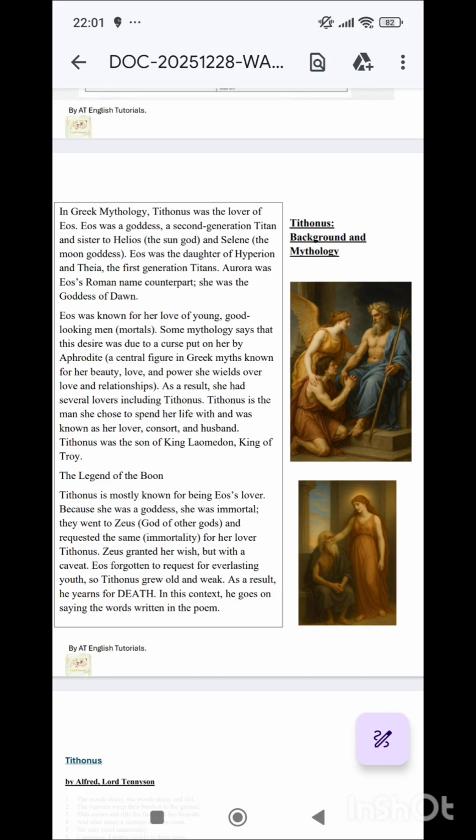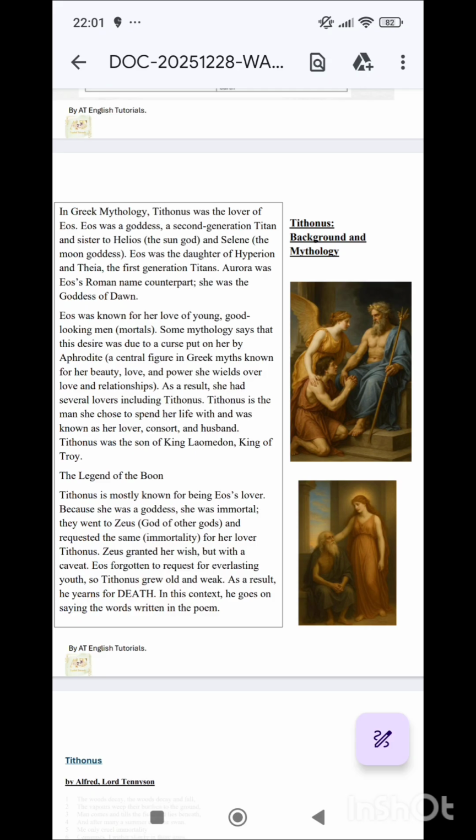So basically, in this story, in this poem, we'll see it is the Greek myth that Tennyson portrays to us, that Aurora fell in love with Tithonus. Tithonus was a mortal, a human being. I'll also tell you about Tithonus. And Eos was the goddess of dawn.